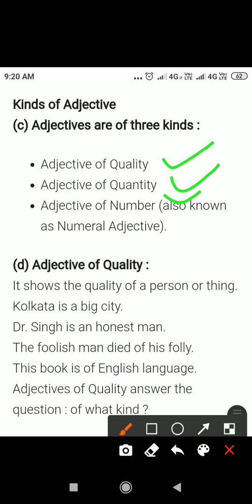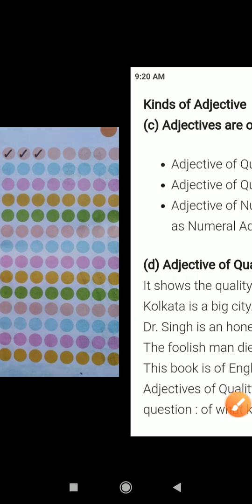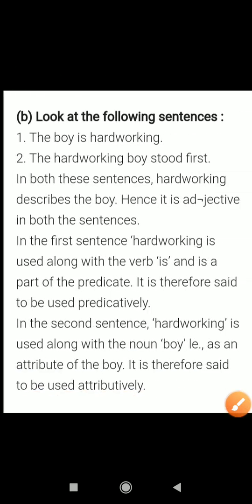Kolkata is a big city. Which kind of city? Big city. Dr. Singh is an honest man, and a foolish man died of his folly. This book is of English language. Adjectives of quality answer the question: what kind of?